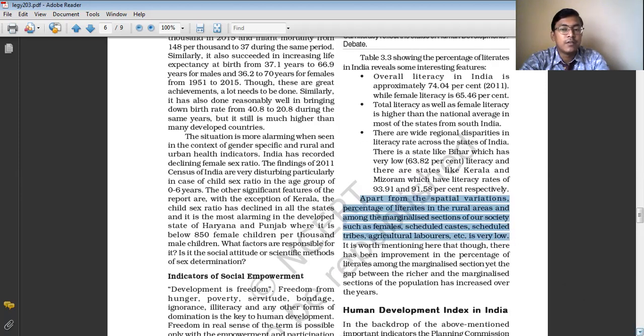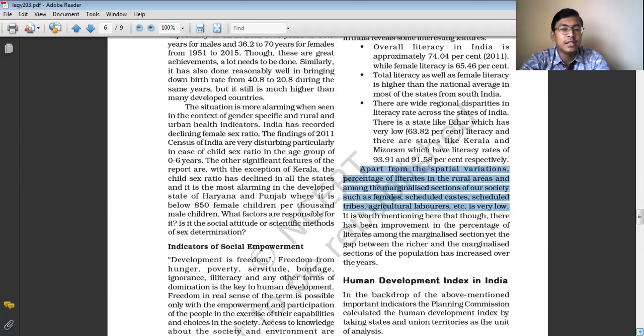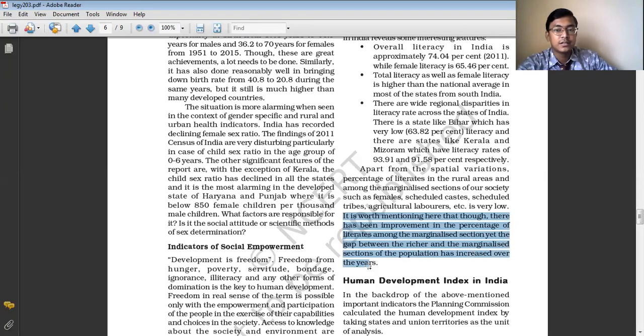It is worth mentioning that though there has been improvement in the percentage of literates among the marginalized sections, the gap between the rich and the marginalized sections of the population has increased over the years.